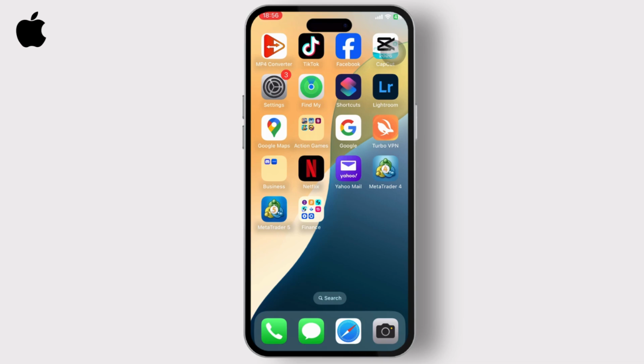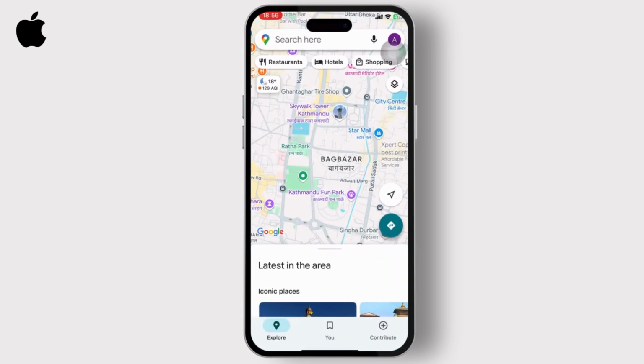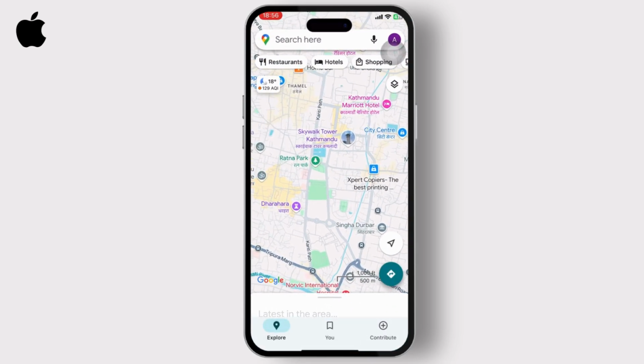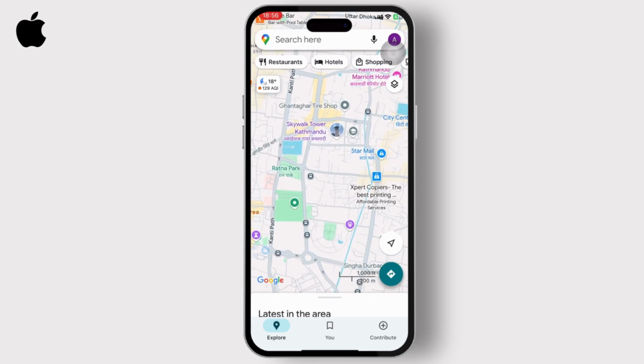Now let us begin. So the first step is make sure that you have the Google Maps. You can easily get it from your Google Play Store or App Store. After you have it, open it up. After you do that, you can simply head over to any place that you want on the map.